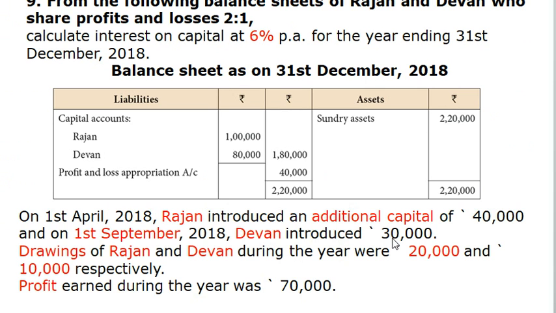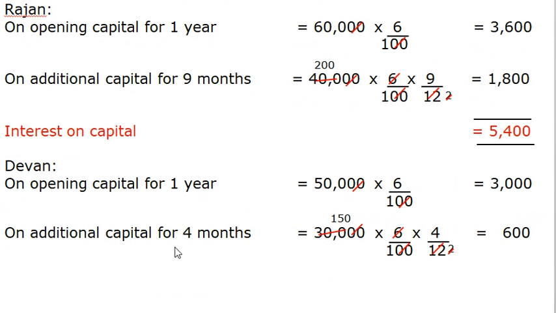Devan had also introduced some additional capital of rupees 30,000 on 1st September 2018. As our year ending is 31st December 2018, the period of interest is September, October, November and December. So there are 4 months. On additional capital for 4 months, amount of additional capital is rupees 30,000, rate of interest is 6%, that is 6 by 100, and period of interest is 4, that is 4 by 12. 0 gets cancelled. 1 times 6, 2 times 12, and 300 by 2 is 150. And then 150 into 4 is rupees 600.